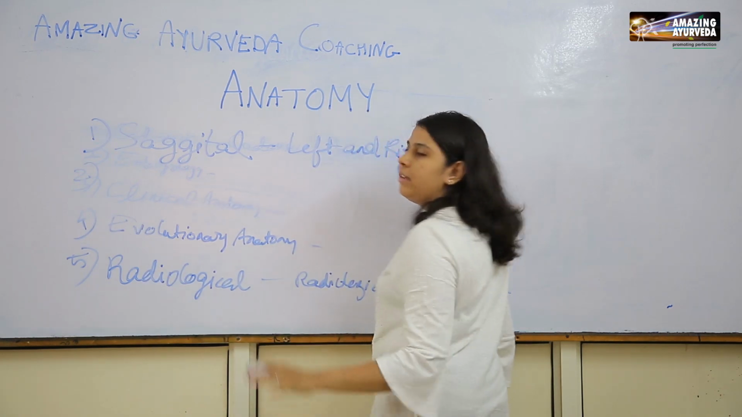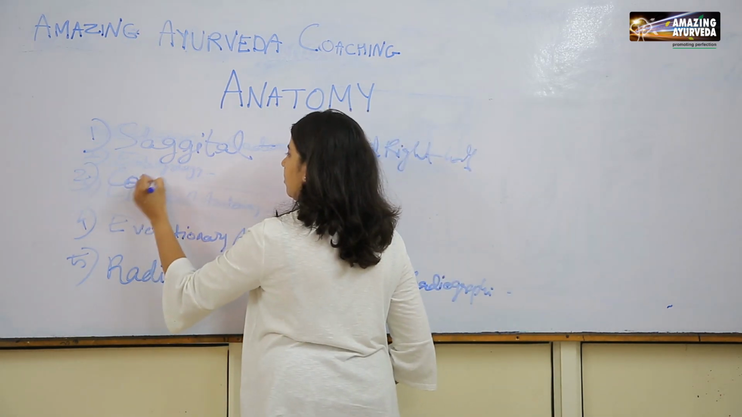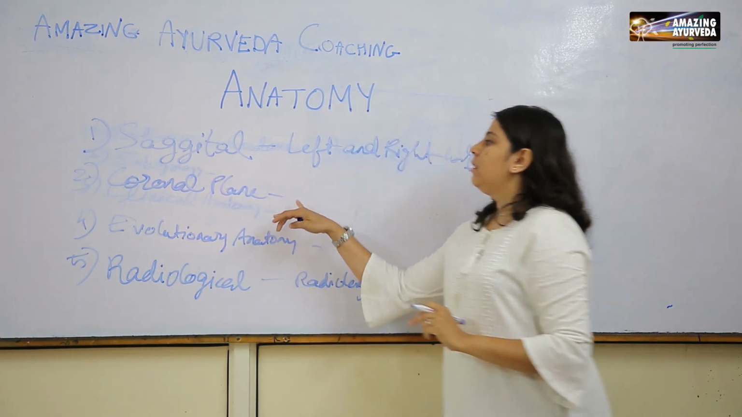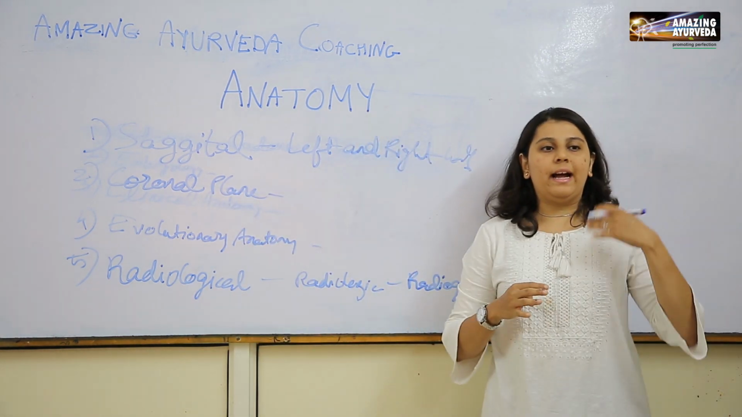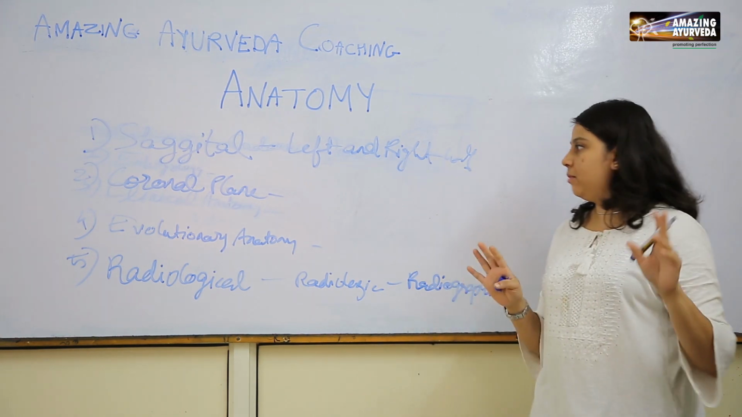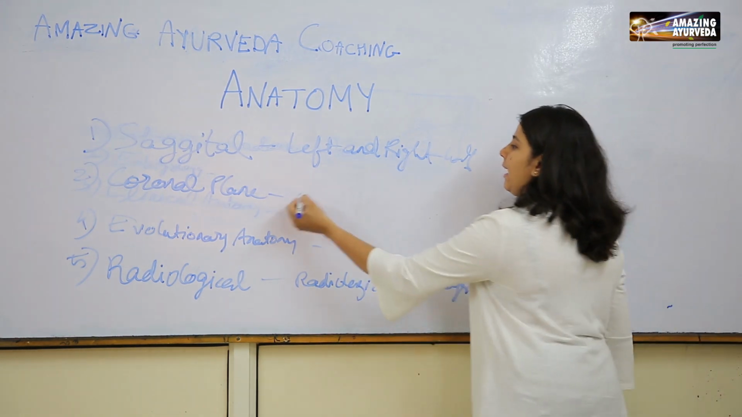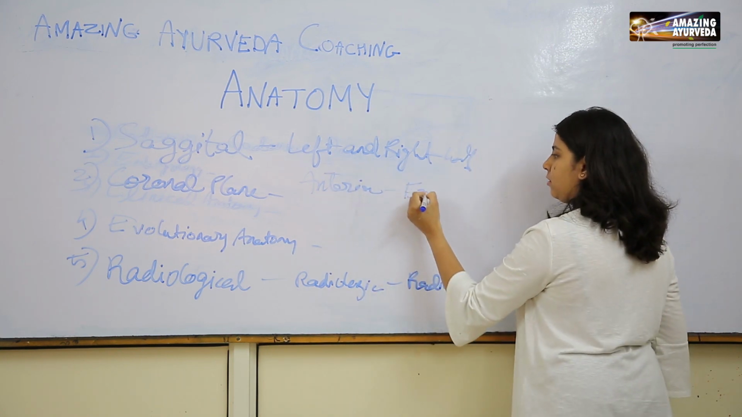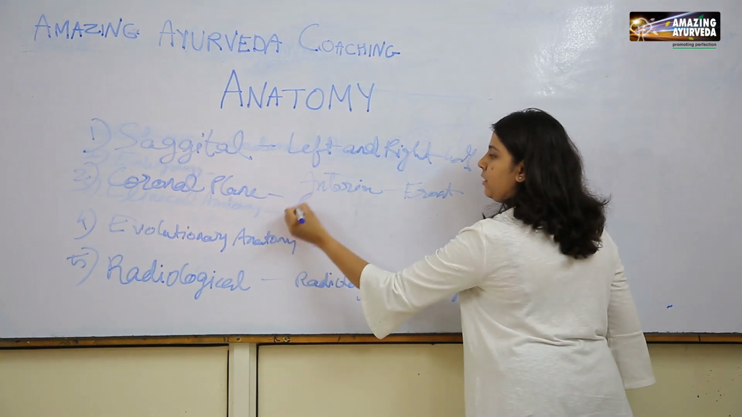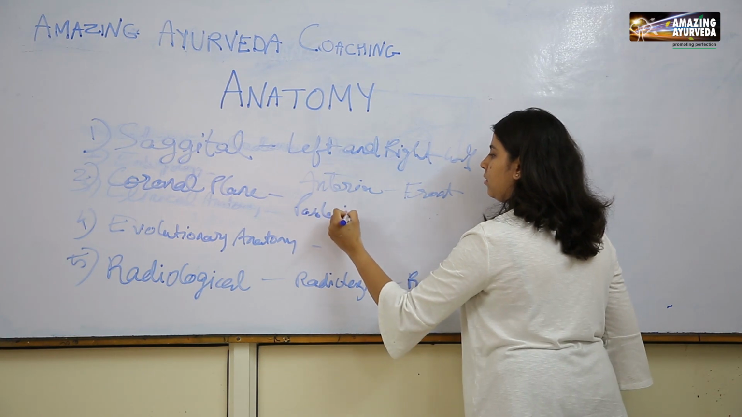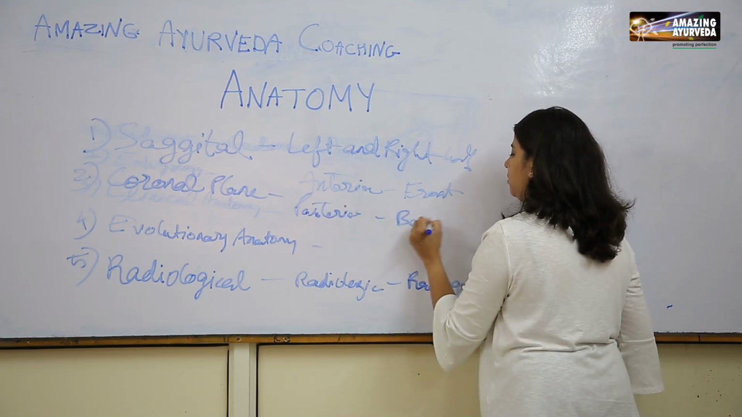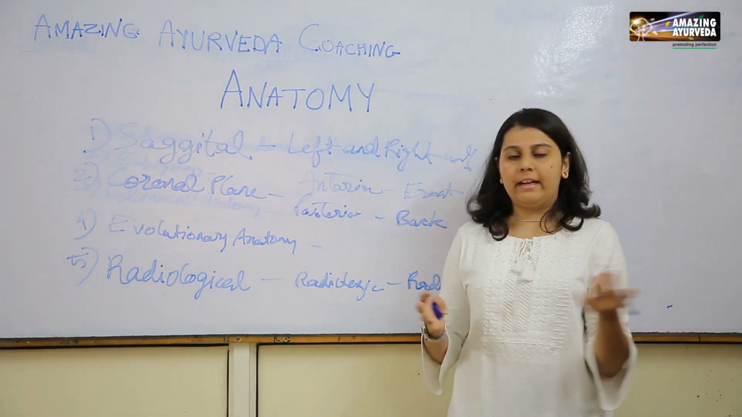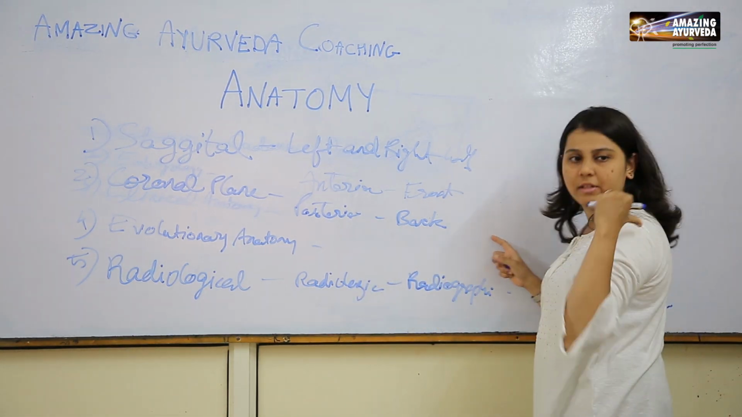The second plane is the coronal plane. Now this plane divides our body into anterior and posterior halves. Since this is your starting, anterior means the front portion and posterior means the back portion. So when I am standing like this, you are seeing my anterior side, and when I turn towards the board, you are seeing my posterior side.